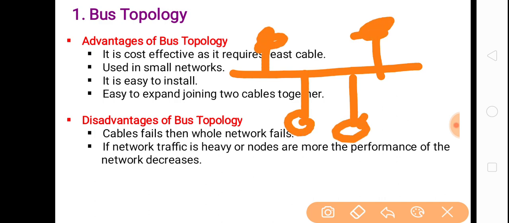Suppose all these devices want to send data at the same time, then there will be congestion in the network, and the network traffic will be heavy. Okay, and if the number of nodes is more, then the performance of the network will decrease. So if we are using more than 50 or more than 100 nodes, then the performance of the bus topology is decreased.